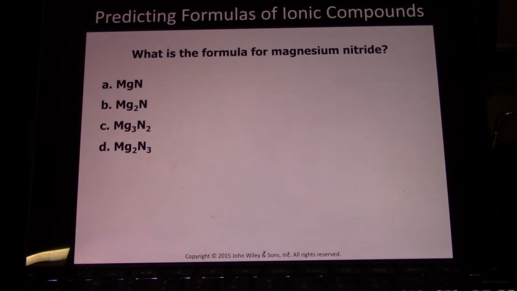What is the formula for magnesium nitride? Magnesium will be +2, nitrogen will be -3. They both go into 6, so 3 magnesiums is +6, 2 nitrogens is -6.